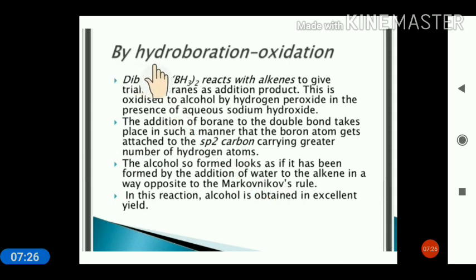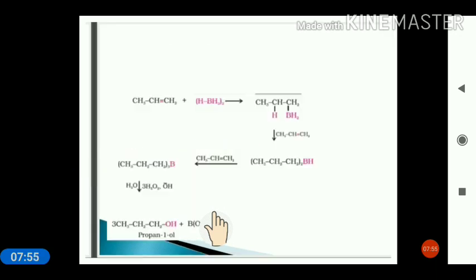Second is the hydroboration oxidation. This is a combination of two reactions: hydroboration, addition of borane, and then oxidation of the product. So diborane, you know, is a dimer and we can write it as BH3 whole twice. Whenever this diborane is added, it always follows the anti-Markovnikov rule. We will see in the reaction.